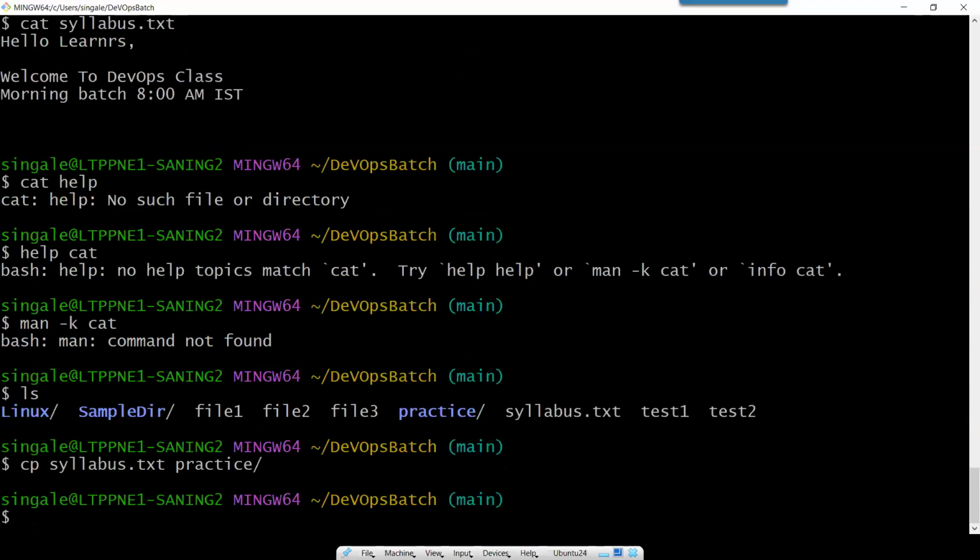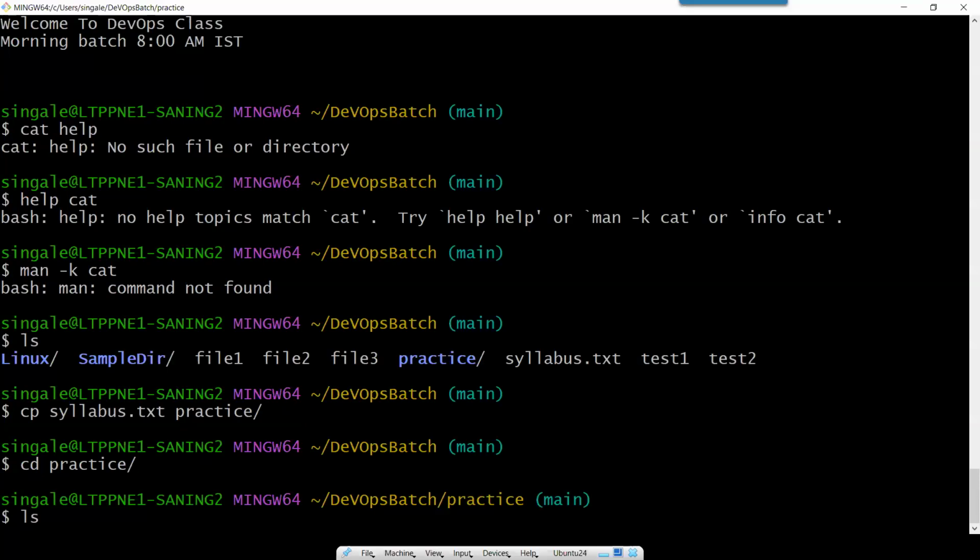And now you can see no error, which means the file was successfully copied. So let's go to the practice folder. You can do the same thing for folders or directories as well. I just type pra and press tab. You can see it autocompletes practice. And cd means change directory. I want to go inside this practice directory. So I'm pressing enter.